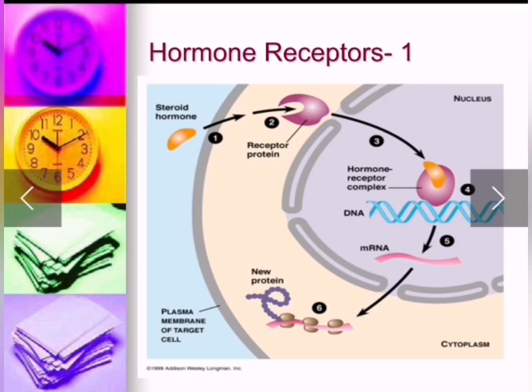So, also we have hormone receptors. For example, we have a steroid hormone which is attached to the cell membrane. Then it binds to the specific receptor. When it binds to the specific receptor, it starts to enter the cytoplasm. Then it enters the nuclear membrane pores. Then it combines with the DNA and is transcribed into mRNA, which is translated into protein.